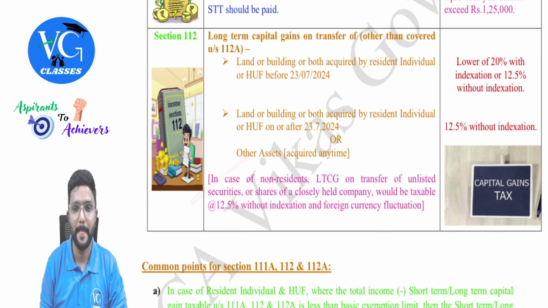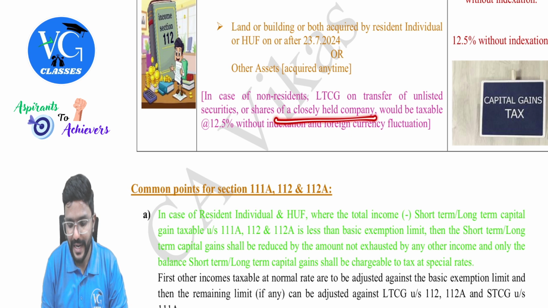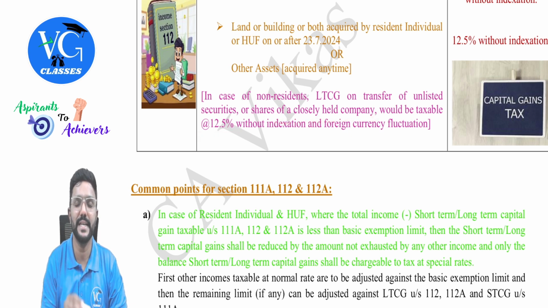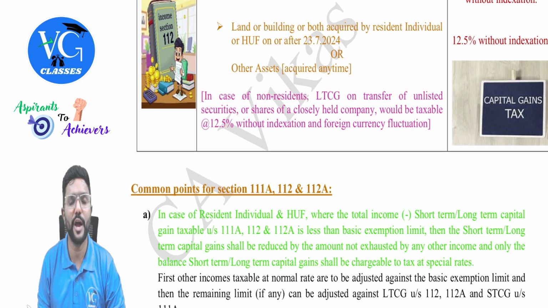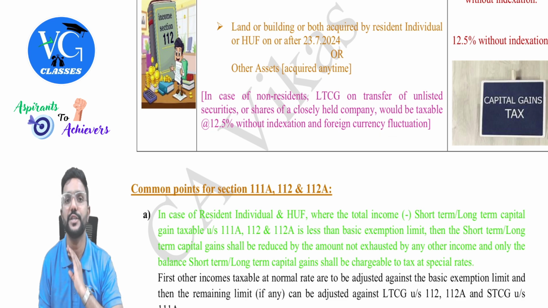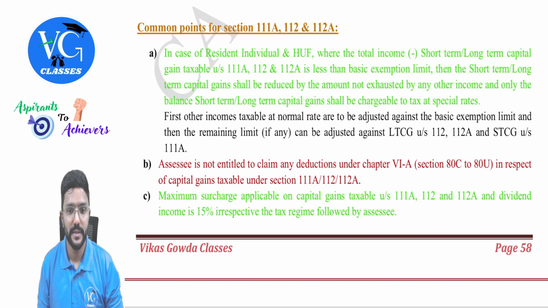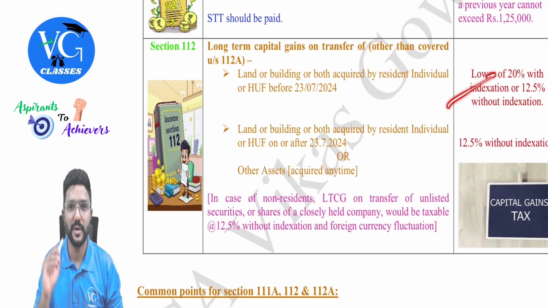I have also mentioned here, in case of a non-resident, long-term capital gain on the transfer of unlisted securities or shares of a closely held company, that is a private company, would be taxable at 12.5% without indexation and without foreign currency fluctuation, because these assets would have been purchased in foreign currency where the exchange rate might fluctuate, but no benefit of foreign currency fluctuation will be provided. Okay, sir. Fine.